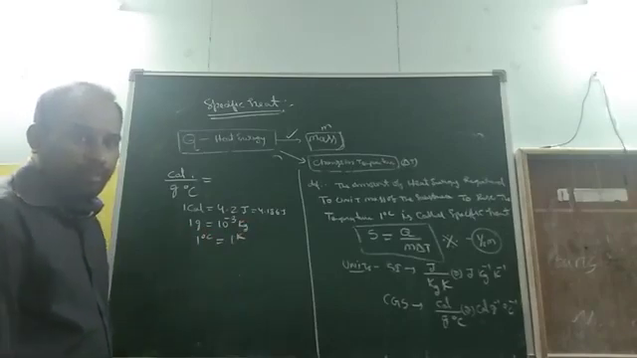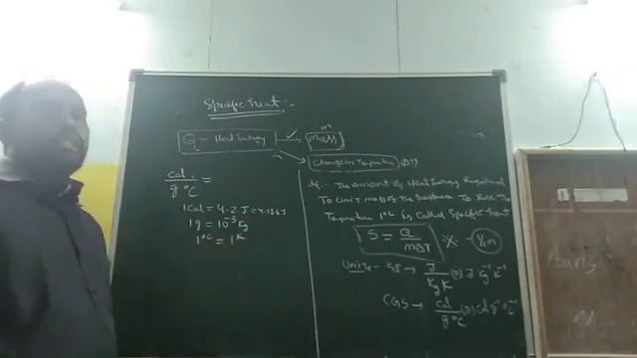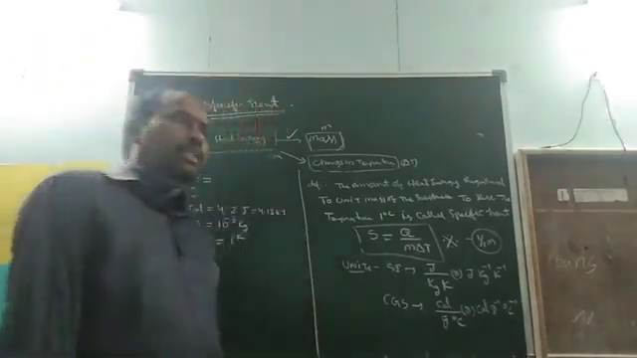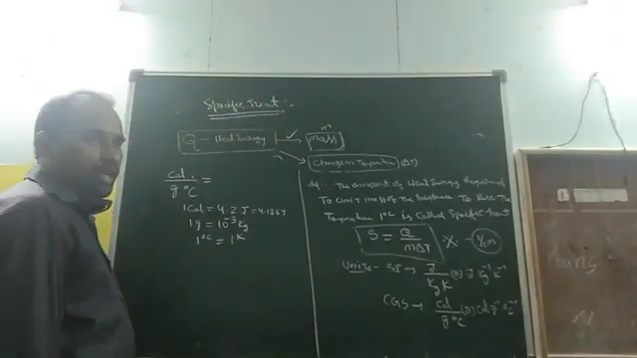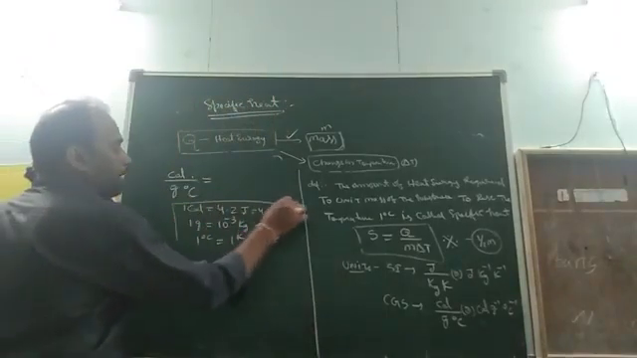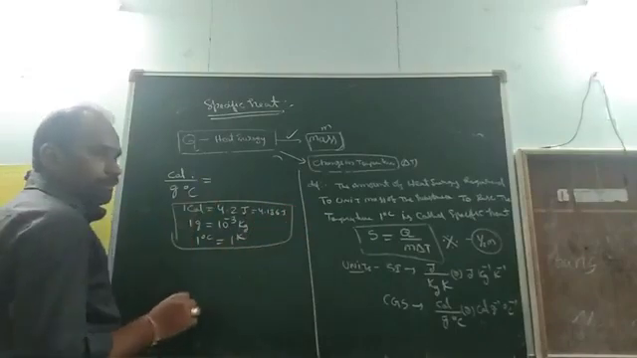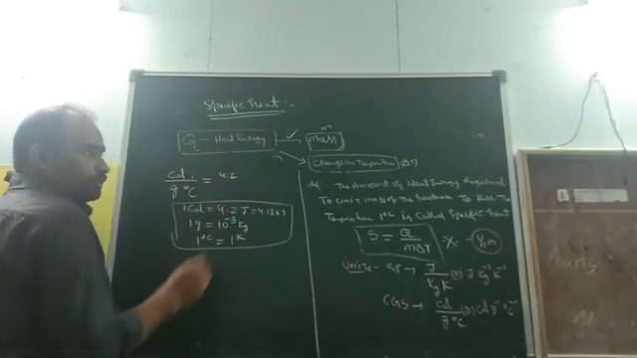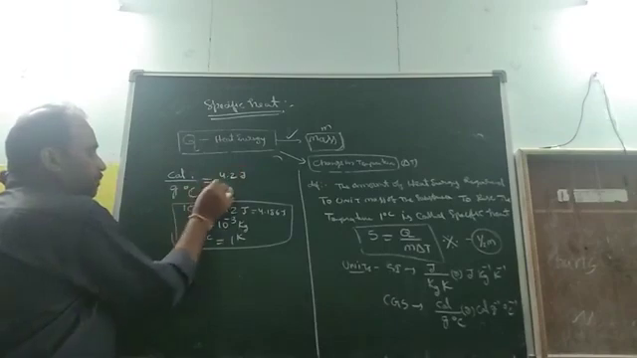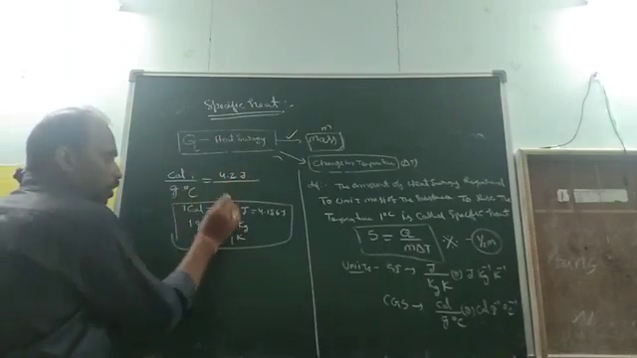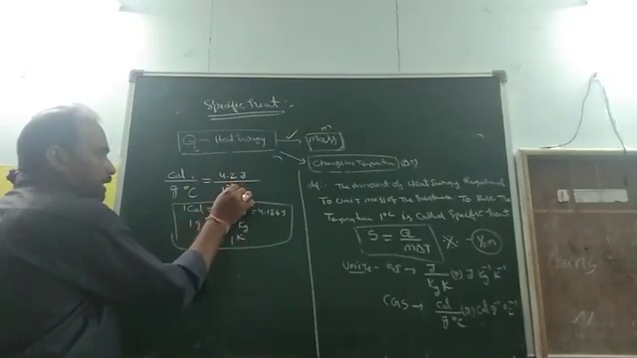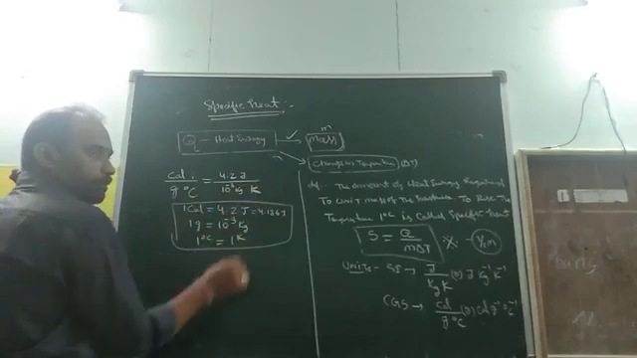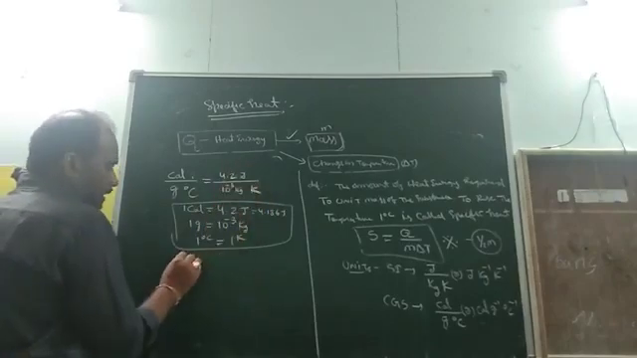There is no difference between them. Why? The divisions of the Celsius and Kelvin scales are the same. The Celsius scale has 100 divisions, and so does the Kelvin scale. So the change in C equals the change in K. So you know these three values, and they are substituted here. Calorie is 4.2 joule, 1 gram is 10 power minus 3 kg, and degree centigrade means Kelvin. These values are substituted in the above equation.